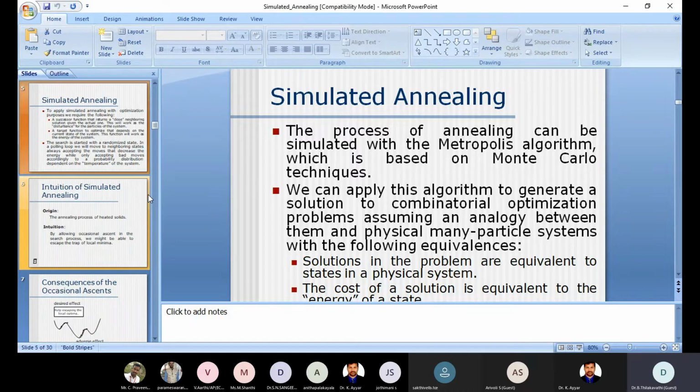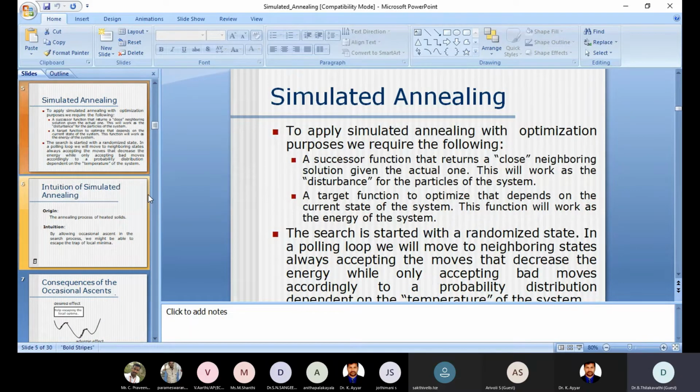So now, how is simulated annealing going to be implemented with the help of the Metropolis? To apply simulated annealing, what do we require? There are mainly two things. The first is the successor function, the second is the target function. What is the successor function? The successor function is nothing but the close neighboring solution.